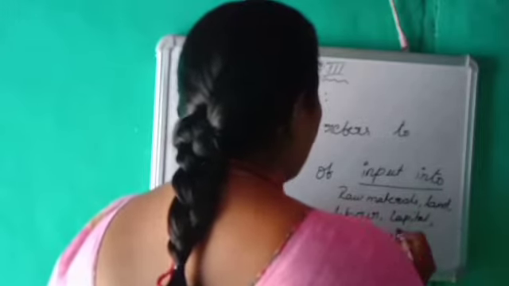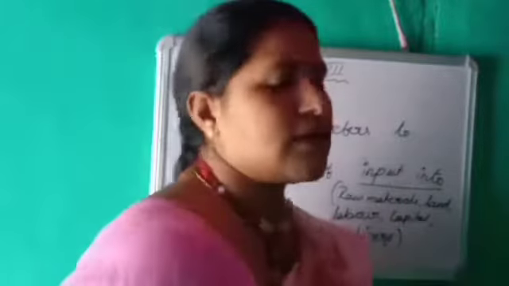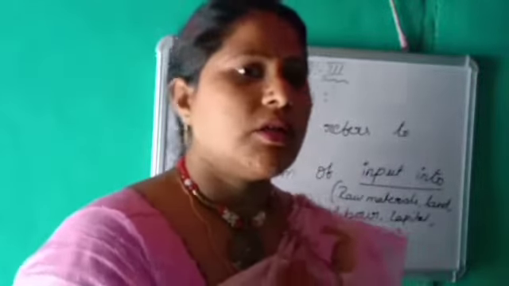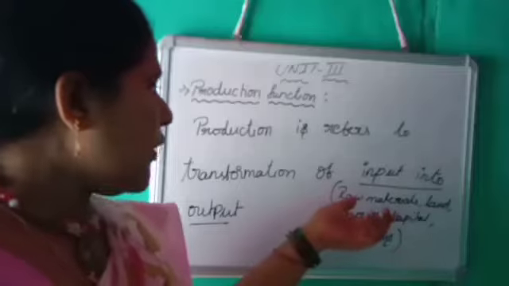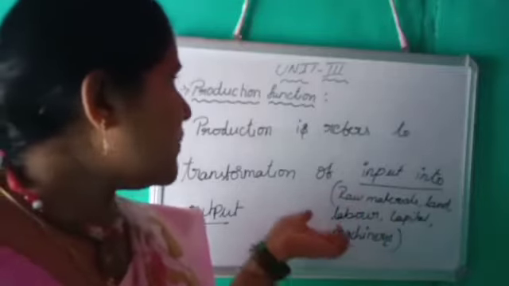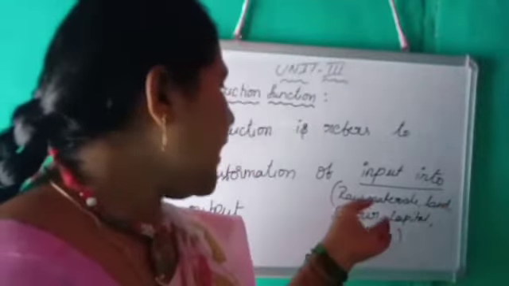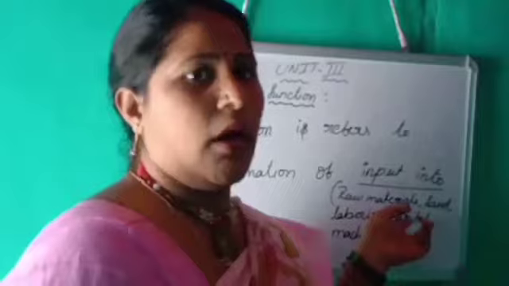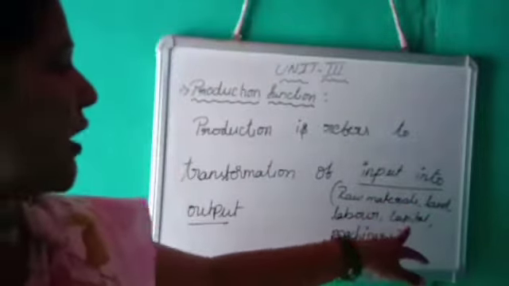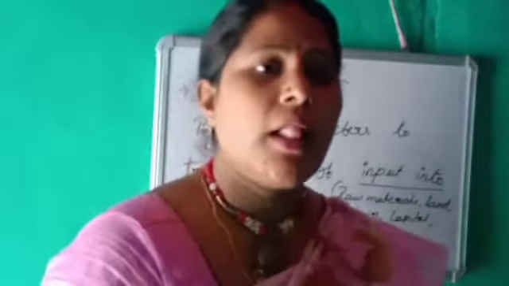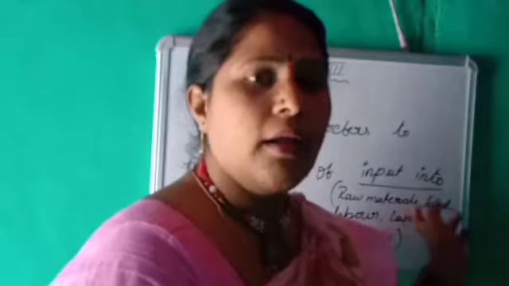My dear students, I discussed this in the previous classes. These are the variables also. We can call them variables. But in this function, we see mostly two variables, labor and capital. I will explain land, labor and capital in the law of variable proportions.